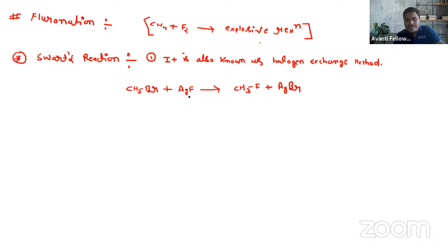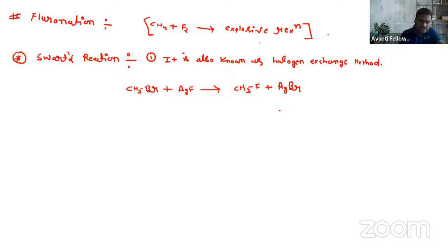So here we can say that an exchange of halogen takes place, like fluorine from AgF will go to the CH3 and bromine from CH3 will go to the Ag. So we can say that the halogen exchange also takes place, right? That's why it is also known as halogen exchange method, right? Okay. So this is the Schwarz reaction.